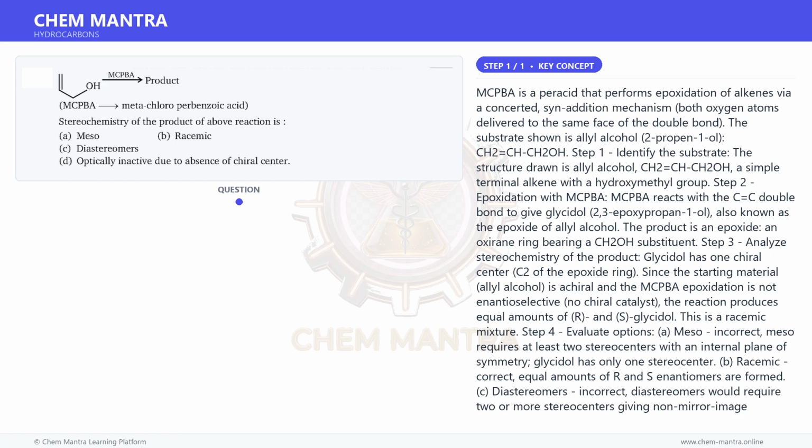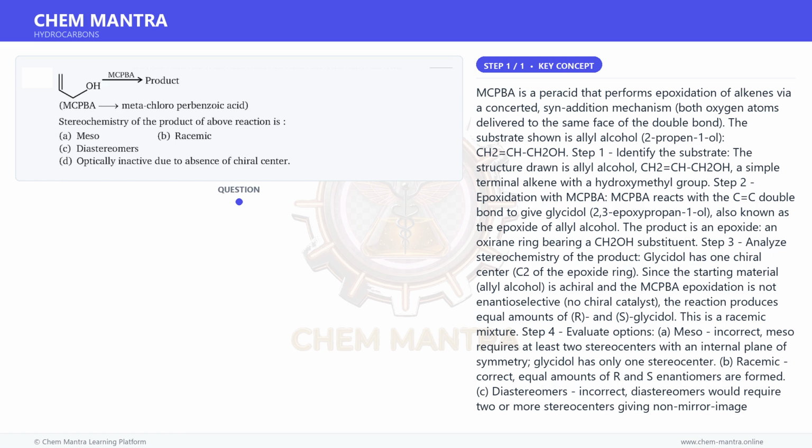Step 4. Evaluate options. A. Meso, incorrect. Meso requires at least two stereocenters with an internal plane of symmetry. Glycidol has only one stereocenter. B. Racemic, correct. Equal amounts of R and S enantiomers are formed. C. Diastereomers, incorrect. Diastereomers would require two or more stereocenters giving non-mirror image stereoisomers.